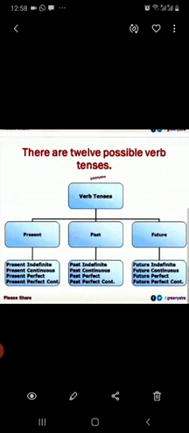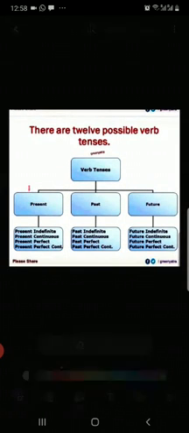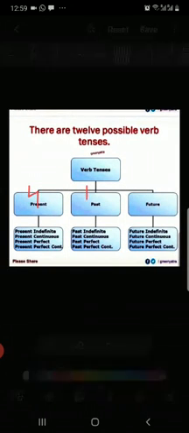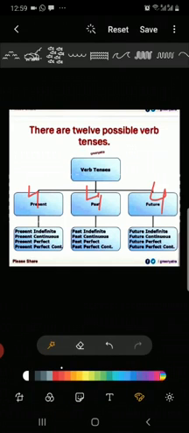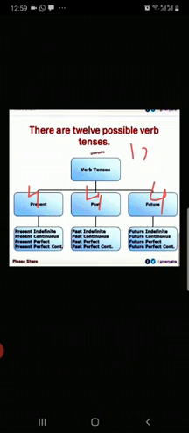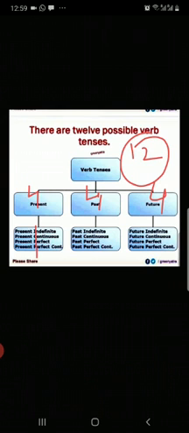So, we can say how many tenses we have now? Four parts of present, four of past, and four of future. So, we can say how many tenses we have? We have 12 tenses because having four parts. And one thing that is very common, please look at the picture.